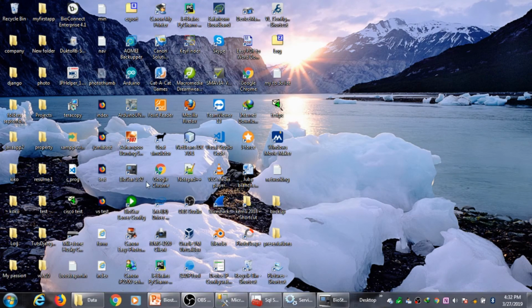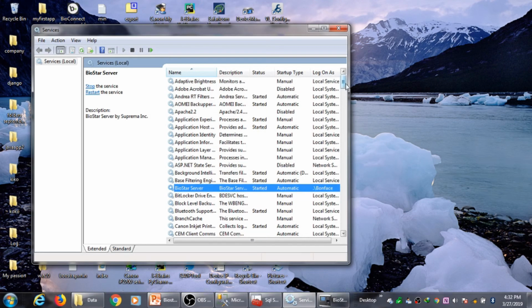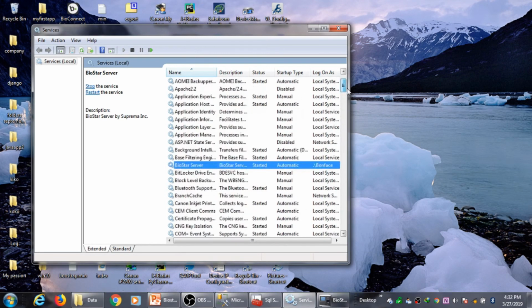That is just a simple way of recovering your Biostar database if your SQL Server instance is not working, and your Biostar server has stopped working and is not starting. So that is a simple way of doing it.